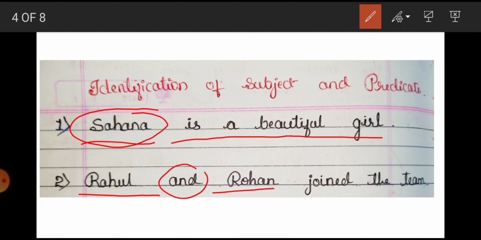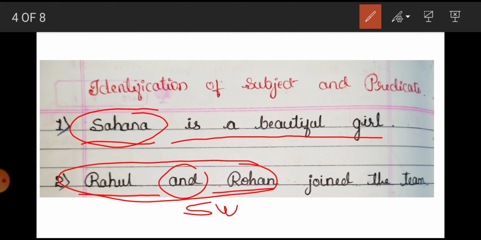So whenever we join 2 nouns with each other with the conjunction and, it is called a compound subject, which means joining 2 things. This Rahul and Rohan is our subject and this is our predicate.